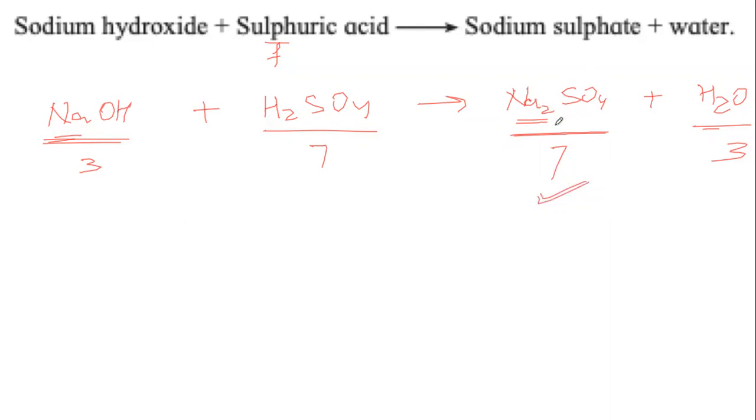So here we see that on the product side, there are 2 sodium atoms. On the reactant side, there is 1 sodium atom. याद करो, जब ऐसा होता था हमारे पास fractions, unlike fractions, to make them like, we used to multiply the denominator with the other fraction.